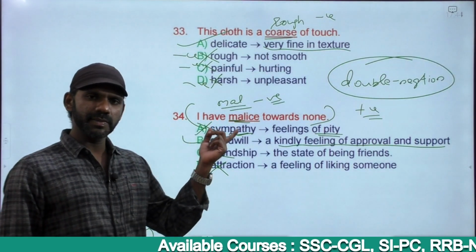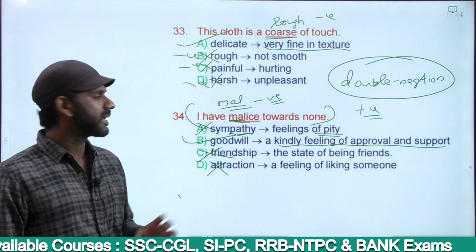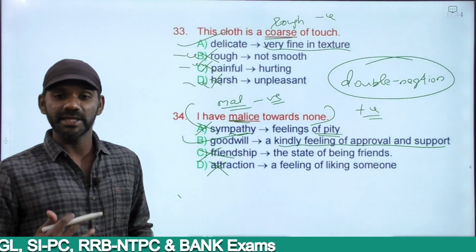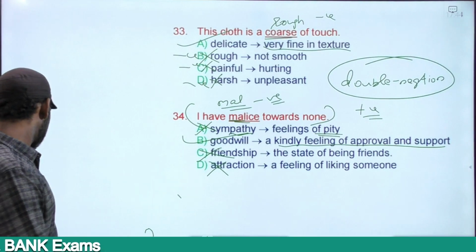If I replace malice with goodwill in the sentence, it makes sense, grammatically correct, but negatively charged. I have goodwill towards none. Means I have goodwill towards no one. That means I don't have goodwill towards anyone. The sentence becomes negatively charged.